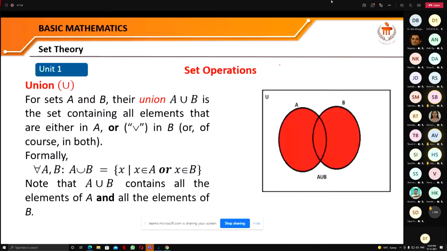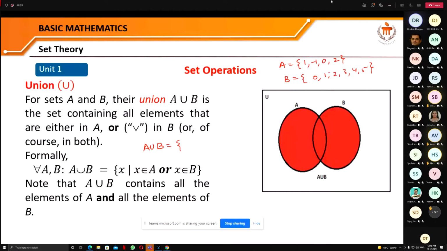It means that if A is the set which contains 1, -1, 0, and 2, and B contains 0, 1, 2, 3, 4, and 5, then A union B is what? All these elements. But as you know, when we write a set, we do not write any element more than once.